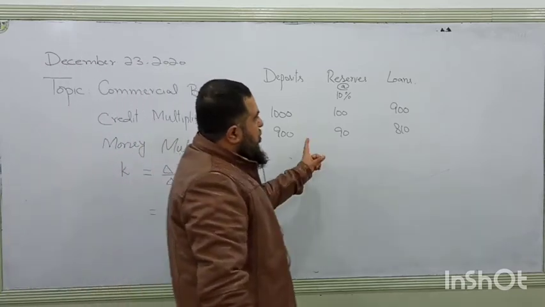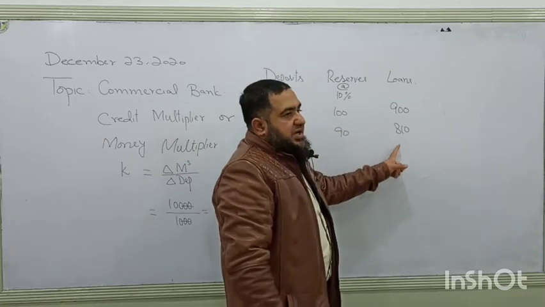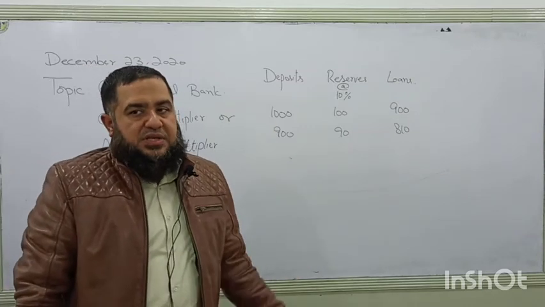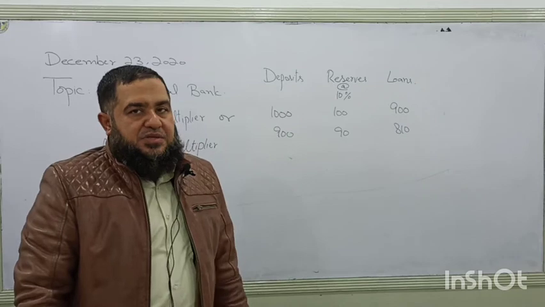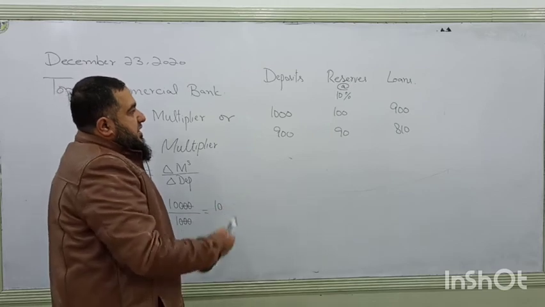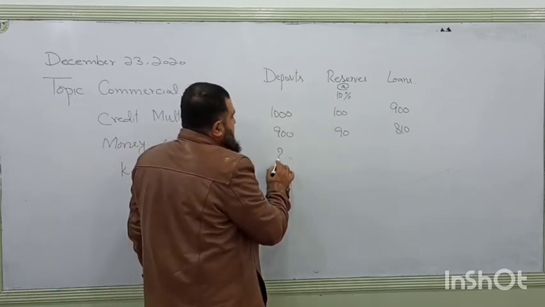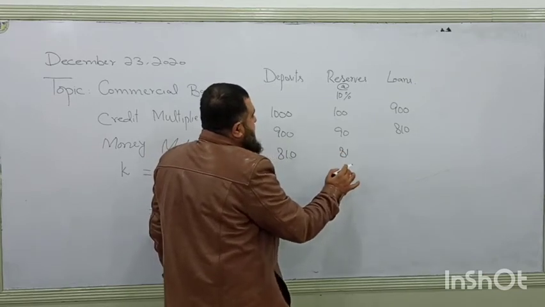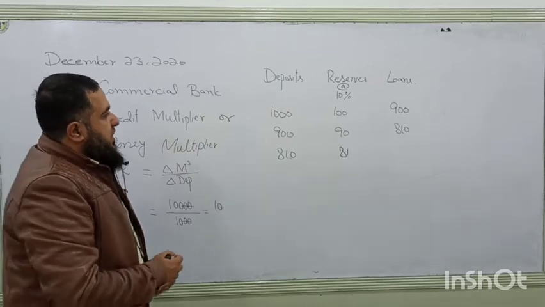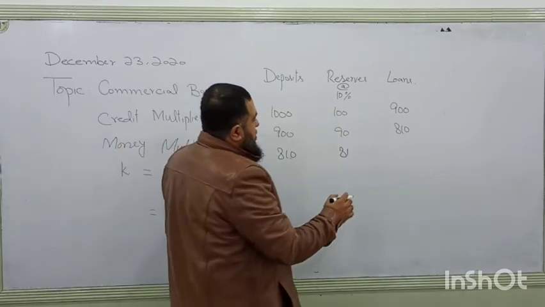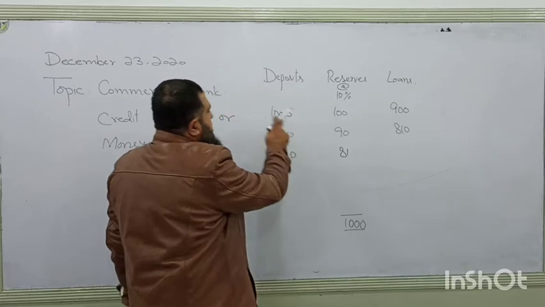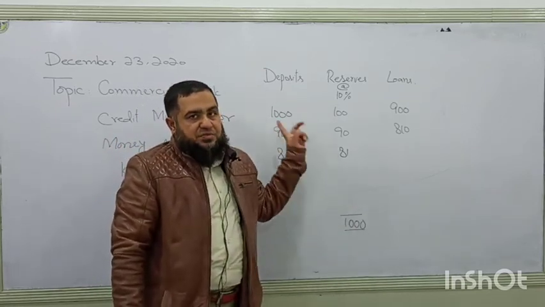Whatever the loans are extended, they are redeposited within the banking channels of the country, either within the same bank or with any other bank. So if this deposit is being rechannelized, and every time the bank keeps 10% as reserve and gives the remaining as loan, the bank keeps on extending loans until its reserves are equal to the initial deposit of 1000 rupees.